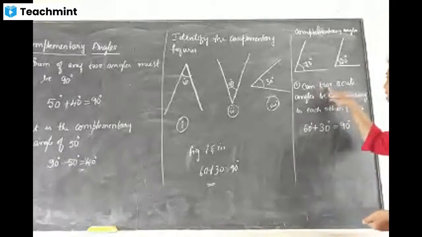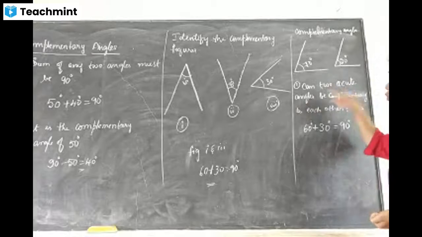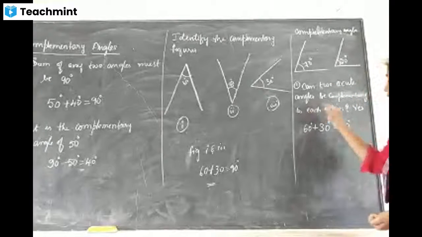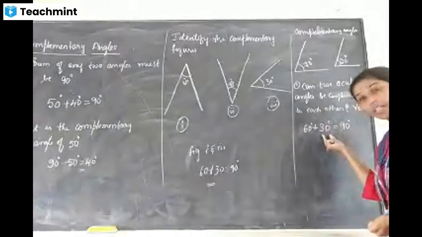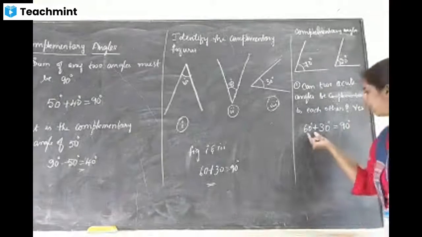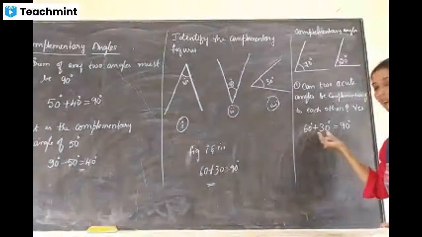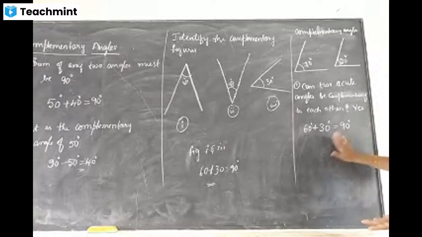Can two acute angles be complementary? 60 is acute, and 30 is also acute, because acute means less than 90. If we add these two, we will get 90. Then this answer is correct.